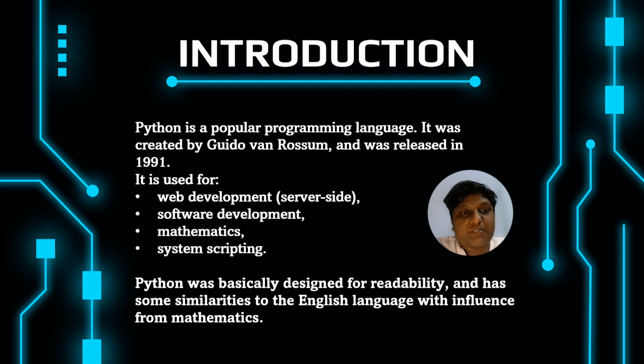Let's get started with Python. What is Python? Python is a popular programming language. It was created by Guido van Rossum and was released in the year 1991. It is used for web development, software development, mathematics, system scripting, and like these, there are many more applications. Python was basically designed for readability and has some similarities to the English language with some influence of mathematics also. It is one of the easiest languages to understand.